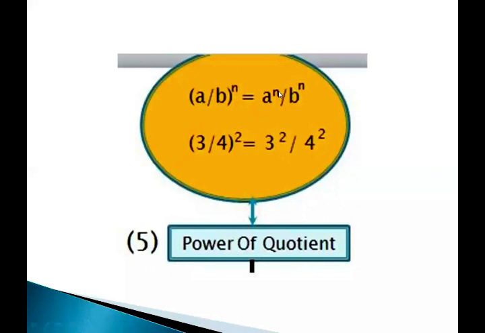So the law says that (a/b)^n is equal to a^n upon b^n, where the numerator is a to the power n. In the example, you can see (3/4)^2 means this 2 will be raised on 3 as well as it will be raised on 4. That is 3^2 upon 4^2.